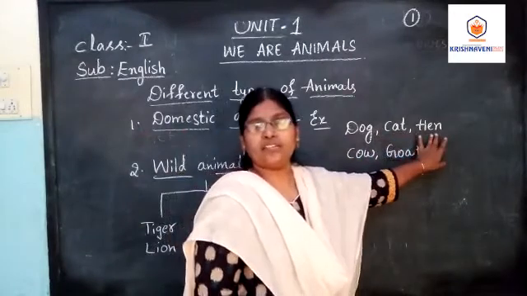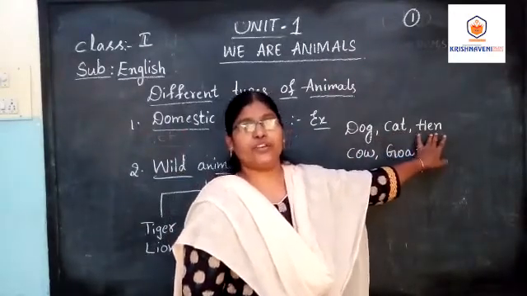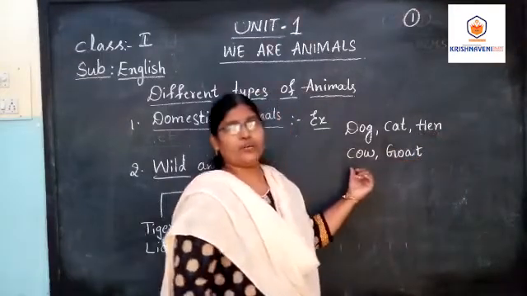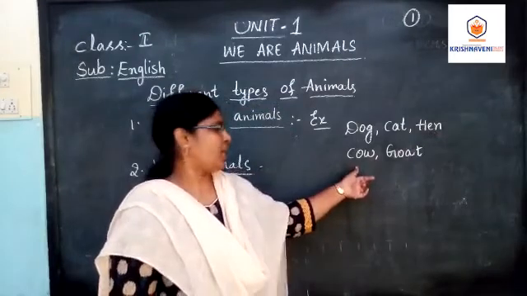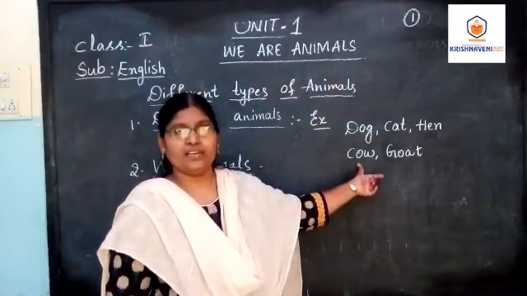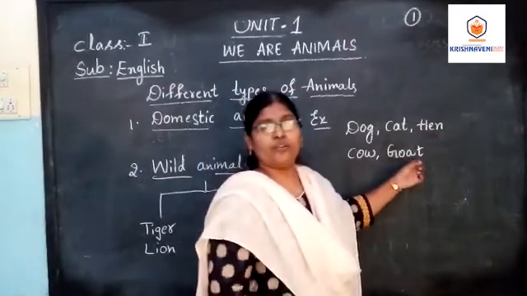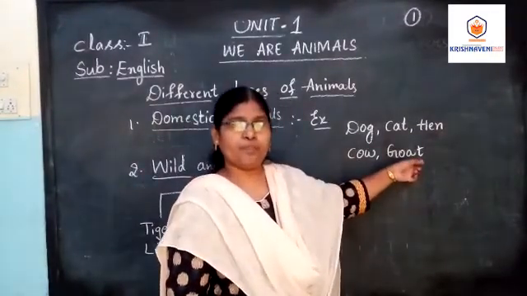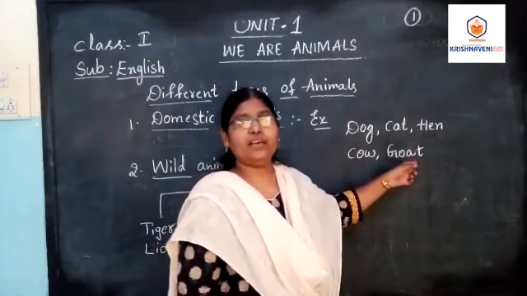A hen will give us eggs. If you eat one egg daily, that is good for your health. Next, going to the cow. What will the cow give us, children? Yes, the cow will give us milk. That is also good for our health. Next, the goat. What do we get from a goat? Yes, children, meat. From the goat we get meat.